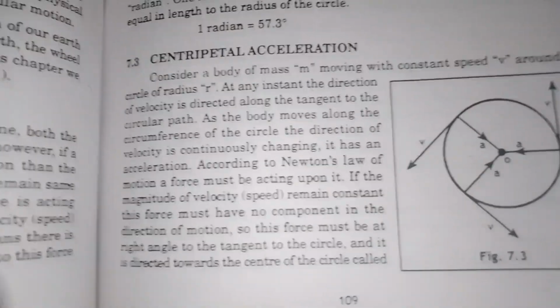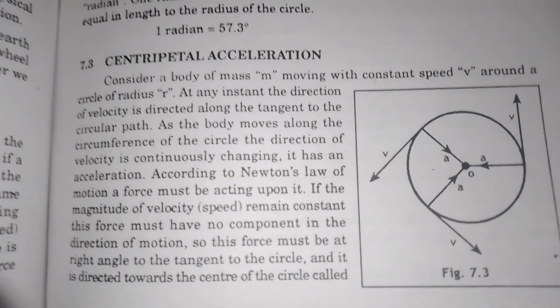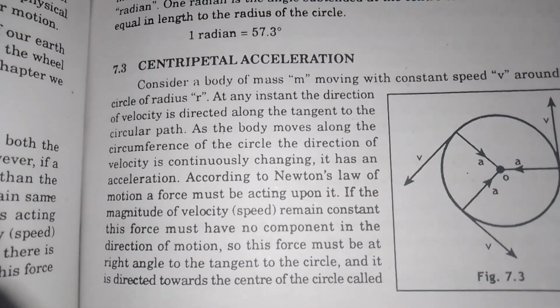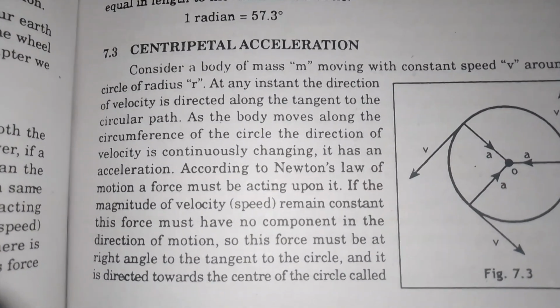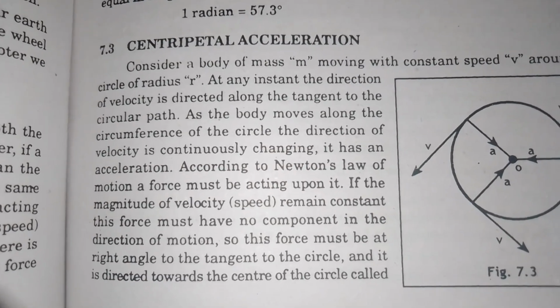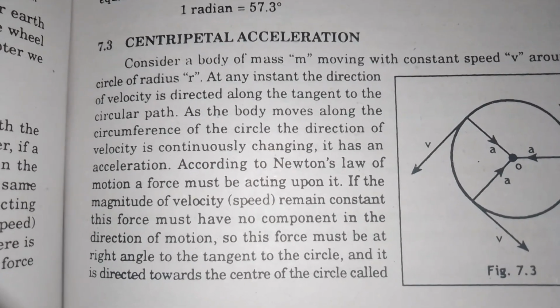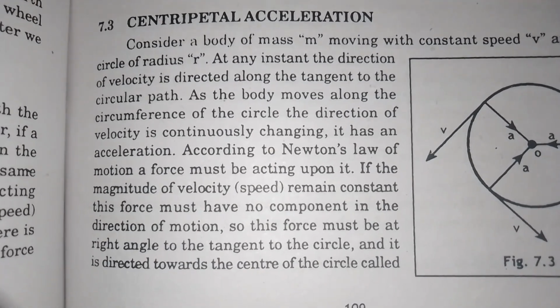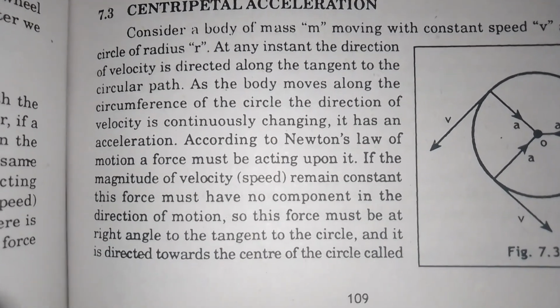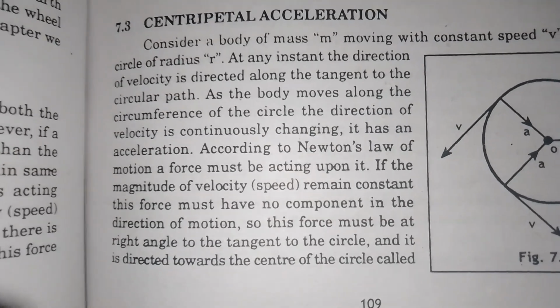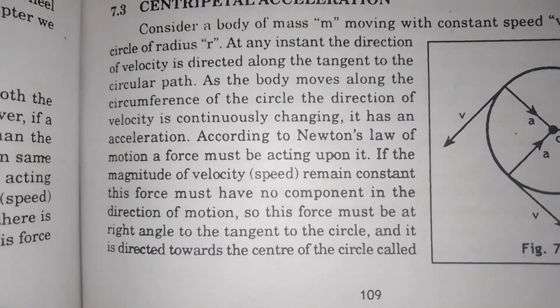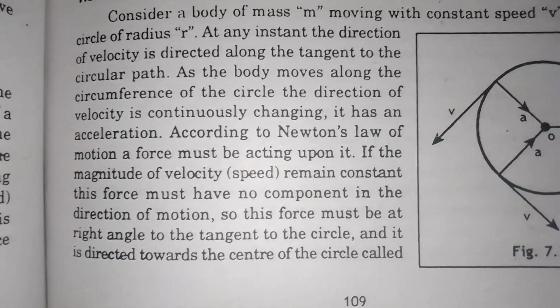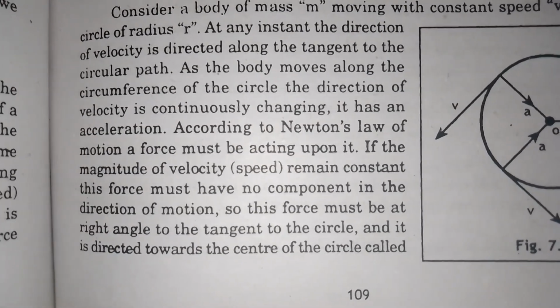Consider a body of mass m moving with constant speed around a circle of radius r. At any instant, the direction of velocity is directed along the tangent to the circular path. As the body moves along the circumference of the circle, the direction of velocity is continuously changing. It has an acceleration, so according to Newton's law of motion, a force must be acting upon it.